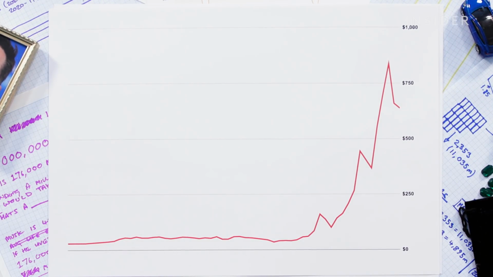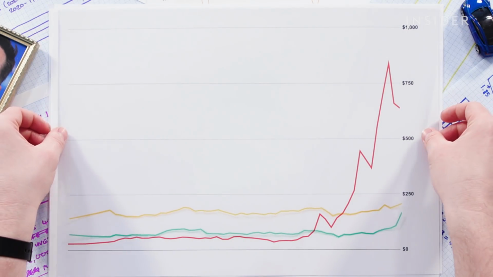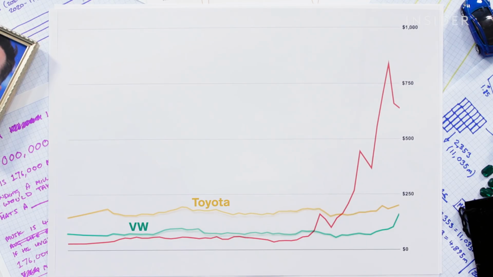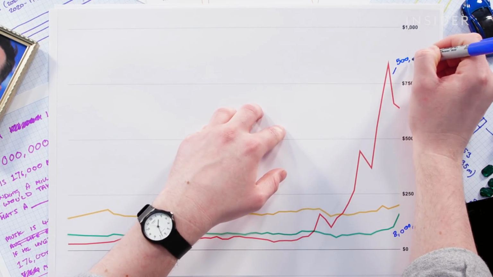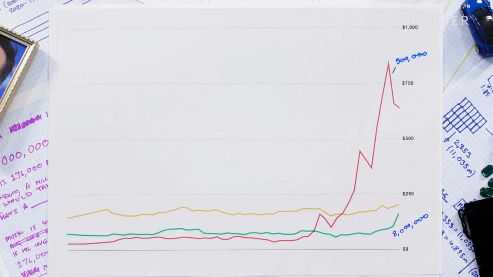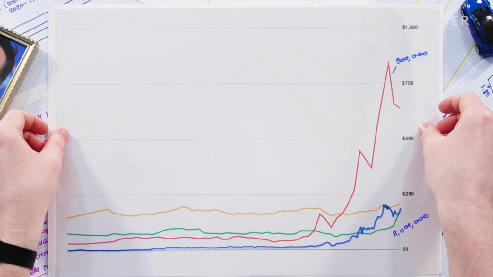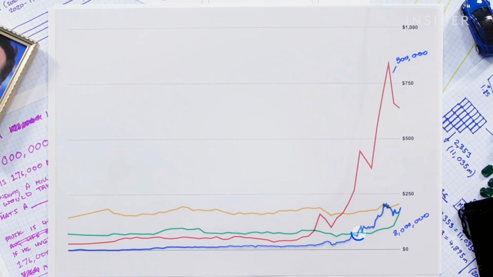For comparison, here are the two biggest car companies in the world, VW and Toyota. You can see how out of balance this is with production. VW made 8 million cars last year. Tesla made 500,000. Putting Musk's wealth back in the same scale, you can see the point where his personal wealth overtook VW in August last year, and briefly overtook the value of Toyota.